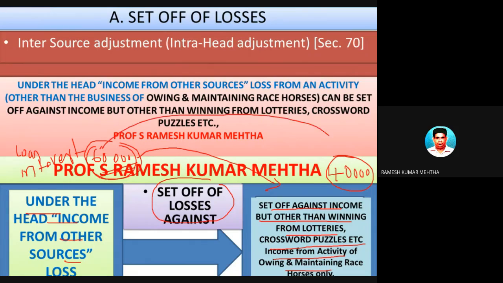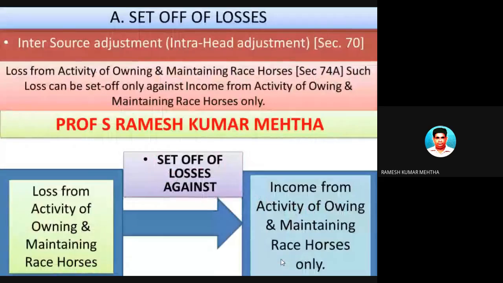This loss can be set off against the income from other source under dividend. But this amount of 60,000 rupees cannot be set off against winnings from lotteries, crossword puzzles, or card games, or any similar type of transactions. And you can't set off against income from the activity of maintaining and owning of horse races. Hope you have cleared it.